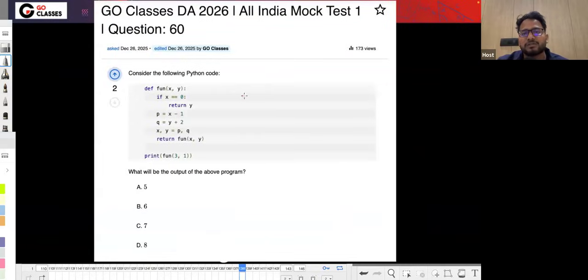Now let's see this question. This is again a Python programming related question. Here P and Q are x minus 1, y plus 2, something like this, and then we are modifying P and Q something like this. Then they are asking what will the function f(3, 1) return.